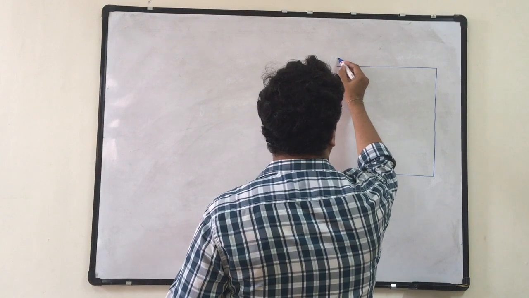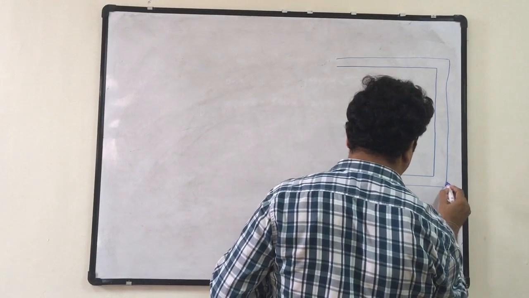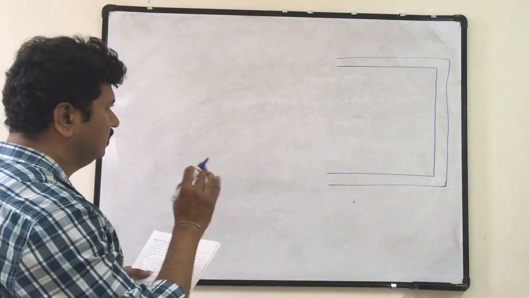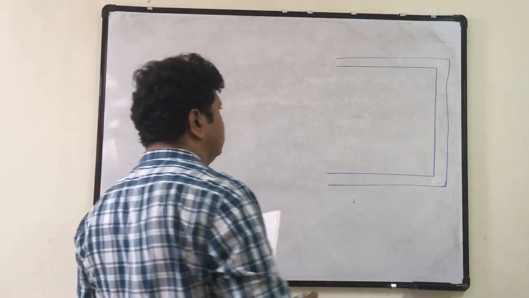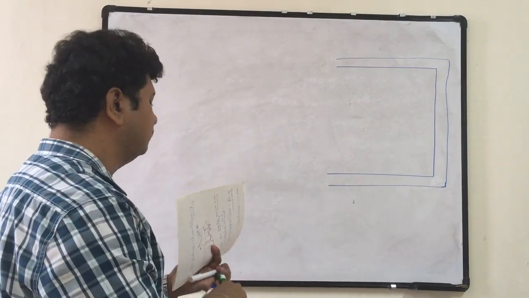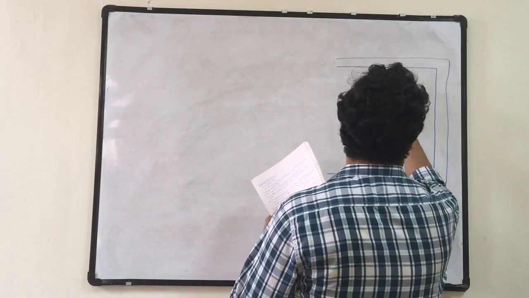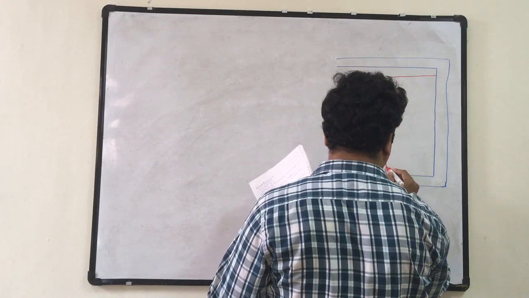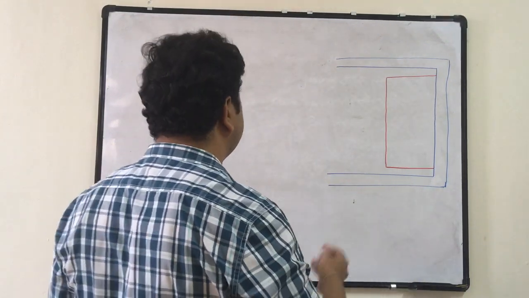So let this be the core of the transformer. This is the core of the transformer. I have primary winding, and I have the secondary winding.